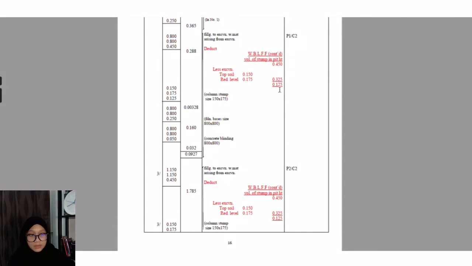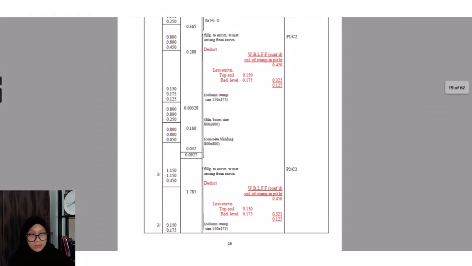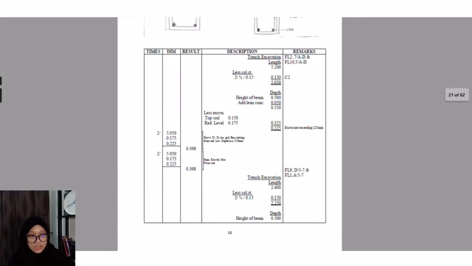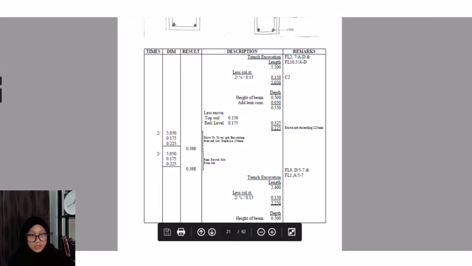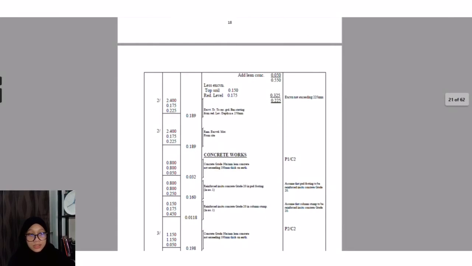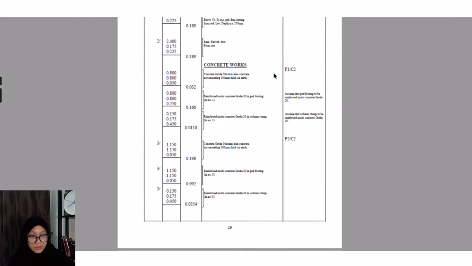After you calculate the pit excavation, you have to calculate the trench excavation. Trench excavation is using the height of beam and less column stump. We calculate trench excavation according to the different types of beam. After trench excavation, there is concrete works. Assume that the pad footing is reinforced concrete grade 20. After concrete works, we have formworks.